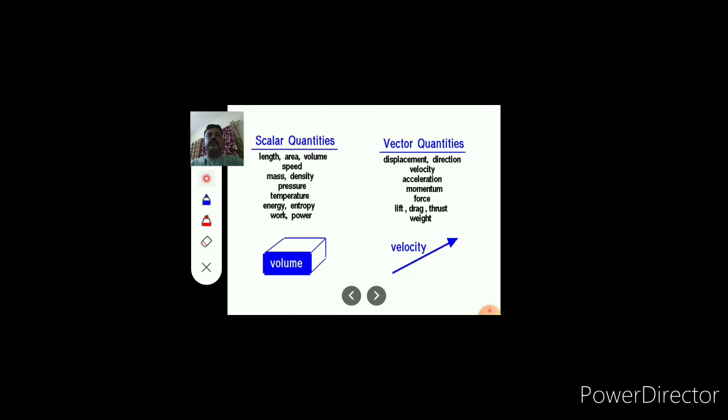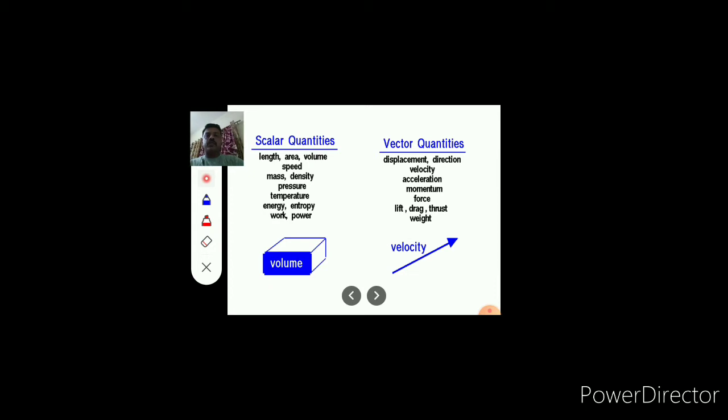Speed, when we travel from one place to another, depending upon time, we say what is the speed of the vehicle. It may be 50 kilometer, 60, 80, or on the highway 100 or 120 kilometer per hour, or 90, depending upon each person.